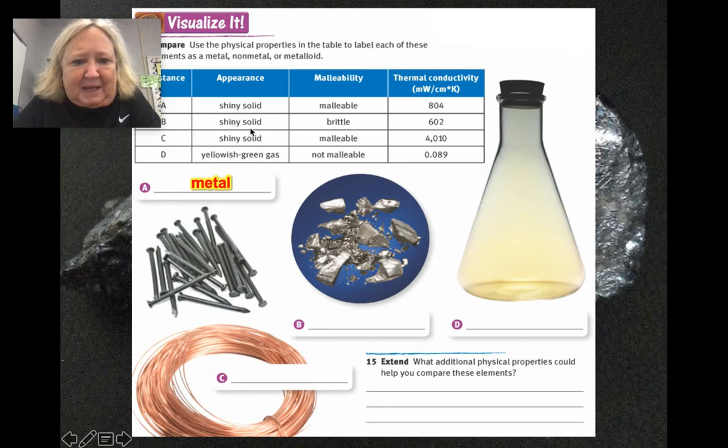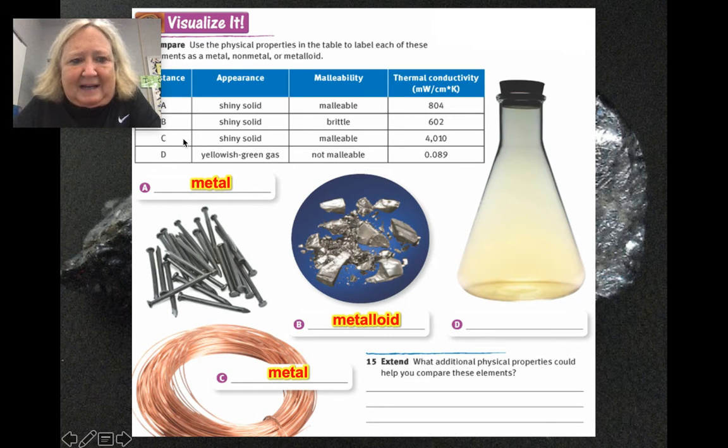All right, B is shiny, but it's brittle. Remember, we go back to that word. Its thermal conductivity is down a little bit. So what do we think that is? Take a guess at home. That is a metalloid. C is shiny, malleable again, and has a lot of thermal conductivity. Take a guess. Again, a metal.